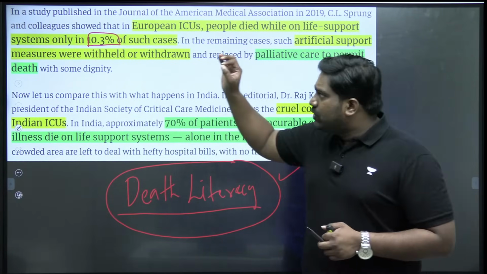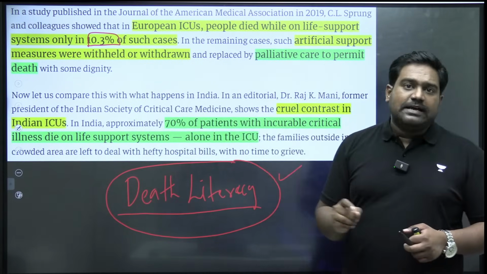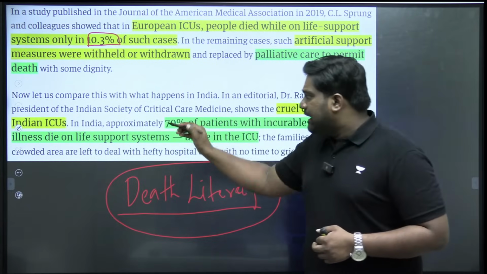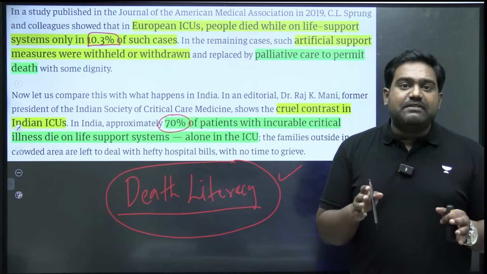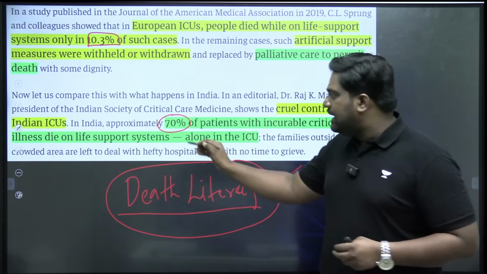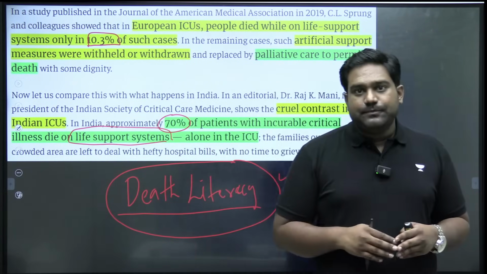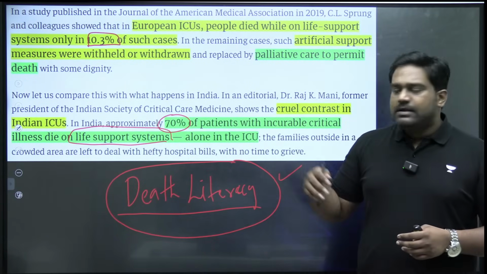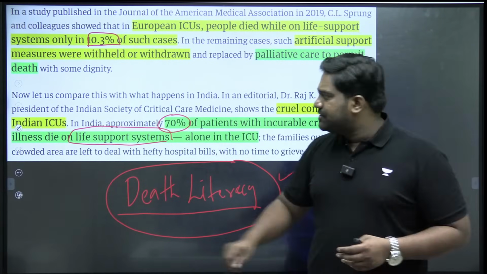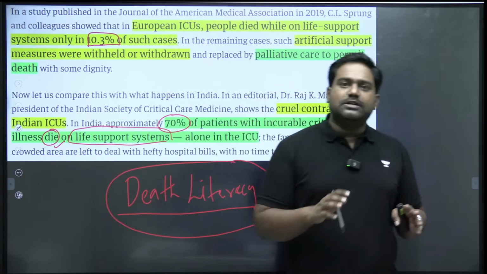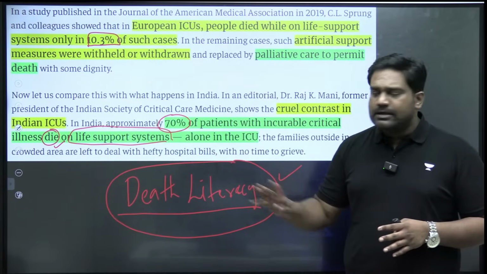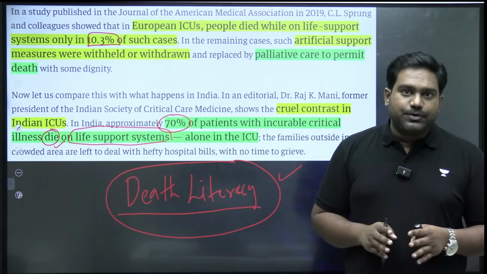So surveys have shown it's only 10% of the patients who have passed away in hospital ICUs in Europe. Now you might ask, what's that number in India? Let's compare. In India, the number is a staggering 70%. 70% of the terminally ill patients in India have died in hospital ICUs, hooked to life support systems. You're hooked on to various machines. Every vital body function is being measured constantly. You are put on ventilators. Essentially, your life is being artificially supported. This will only extend your life by maximum a few hours or a few days, not more than that. You are basically in an irrecoverable stage.